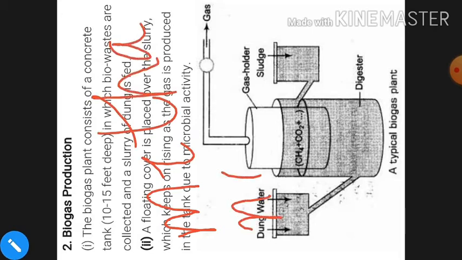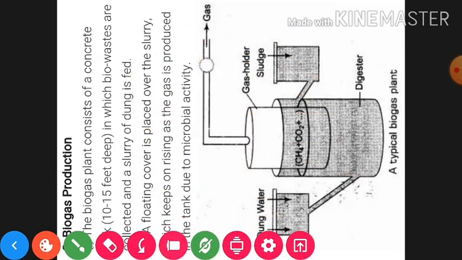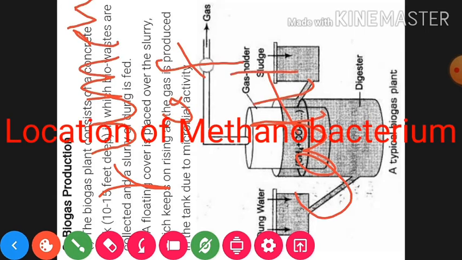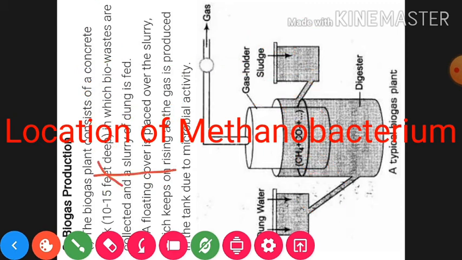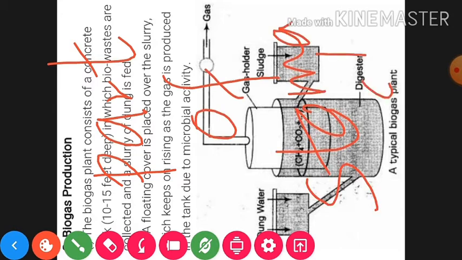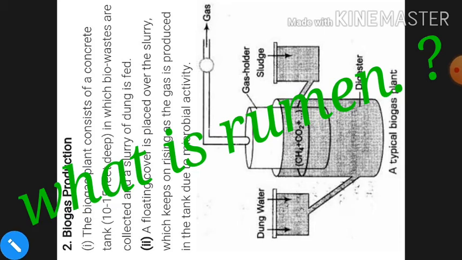Clear? This bacterium is especially present in gobar and also in the rumen of cattle, which is part of the stomach. So this is the description of the bacterium and its function.